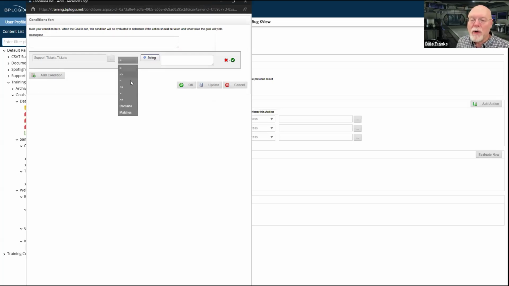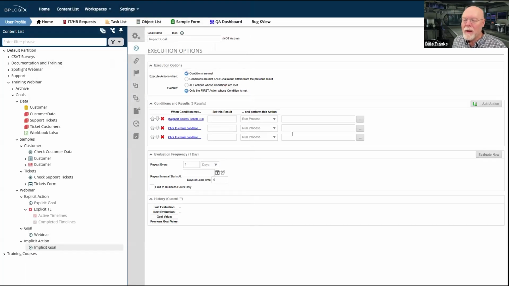So if the number of tickets is less than 3, so 1 or 2, then we're going to set the result as green.